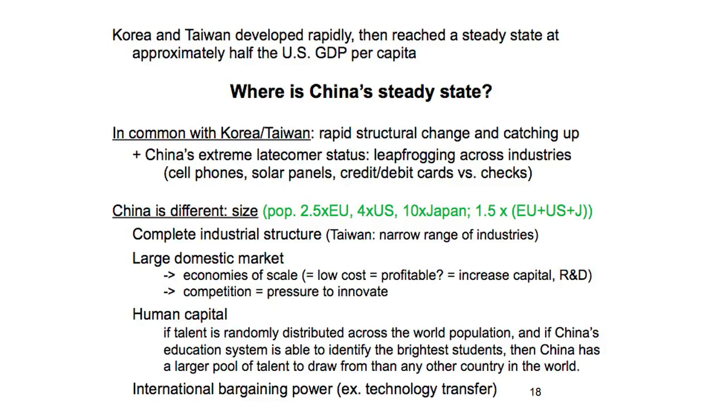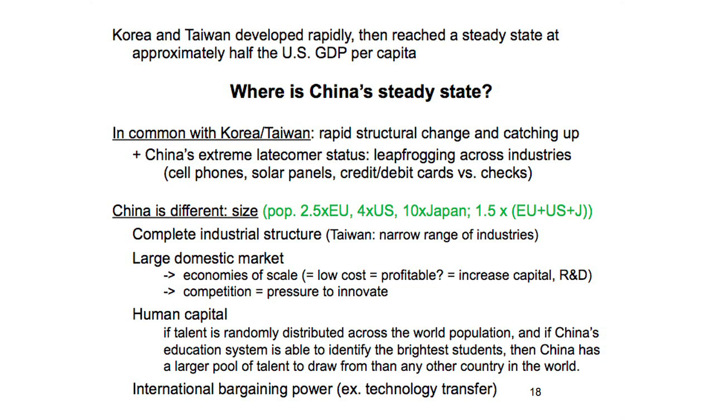I'm going to raise 2 questions in the remaining 6-7 minutes. One is, where's China's steady state? Is there a middle income trap, like Korea and Taiwan seem to have experienced? Like Korea and Taiwan, China is undergoing this rapid structural change, moving people off the farm. The US had that 100 years ago. UK, Europe had that 150 years ago. China is just going through the regular pattern. And it is catching up.